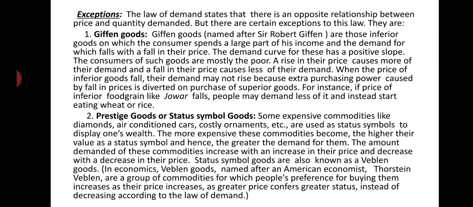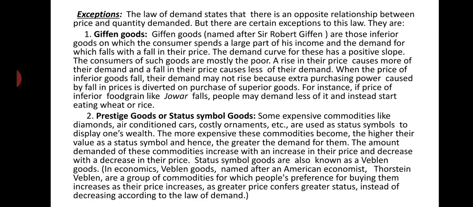Status symbol goods are also known as Veblen goods because for the first time the American economist T. Veblen gave this idea that in case of prestigious goods this law will not hold good, because the more the price, the more will be demanded, and the less the price, the less will be demanded, right?